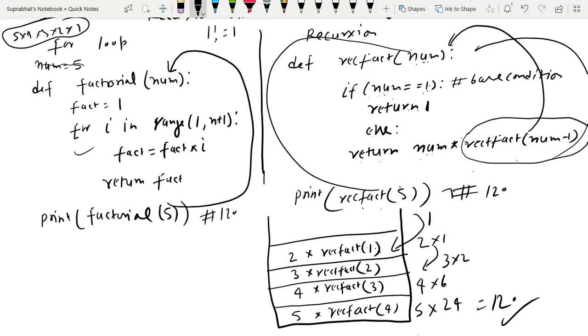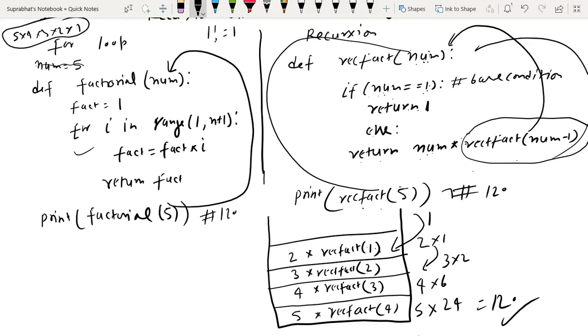So when the first time 5 is passed, we call it, because we already know that a function doesn't work by itself until we call it from outside. So the first time we called this function, we called rect fact with 5 from here, it goes here, and 5 equal to 1 condition is false.